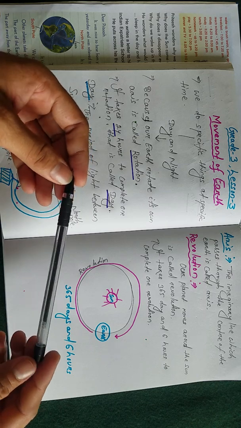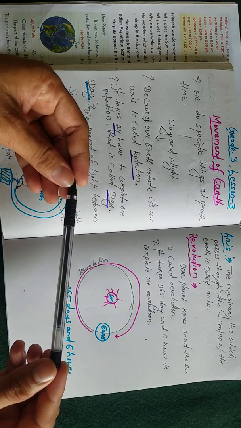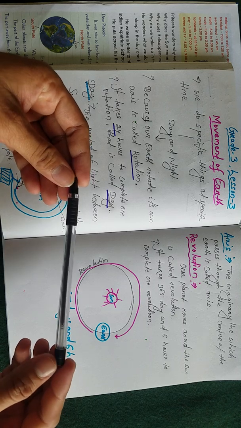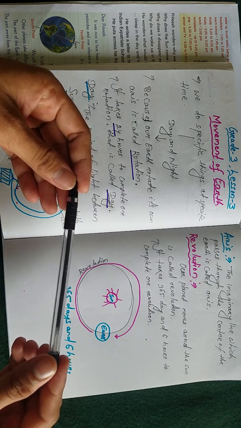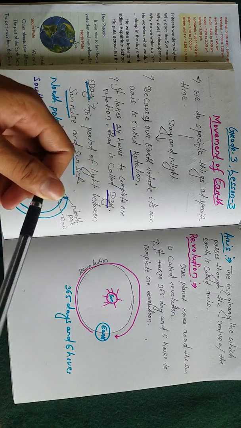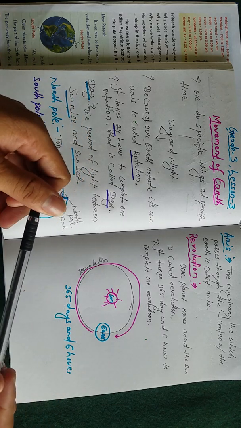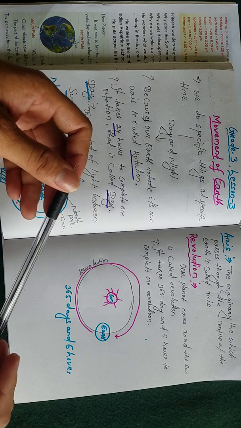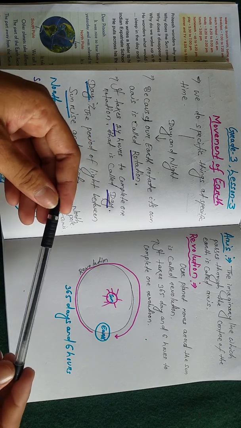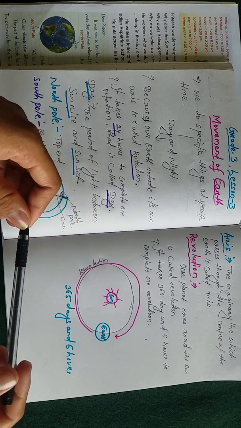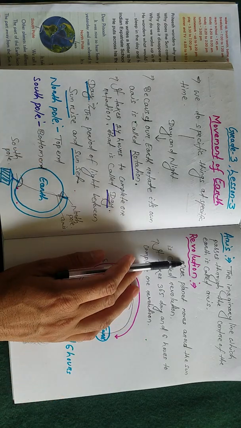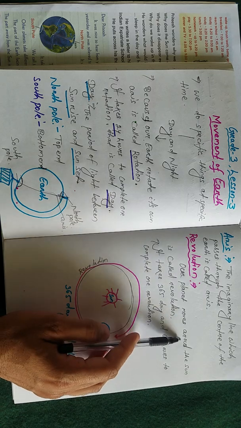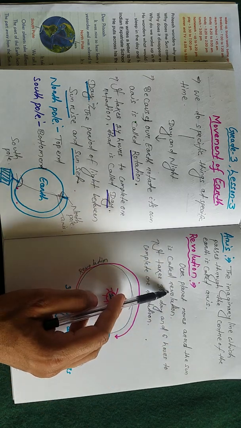So because our earth moves on its own axis, it becomes day and night, taking 24 hours, called rotation. And how we are getting both day and night time, I will show you in the next video. Just now we will come to know what is rotation and what is revolution. You have to remember what is revolution. Our planet moving around the sun is called revolution.